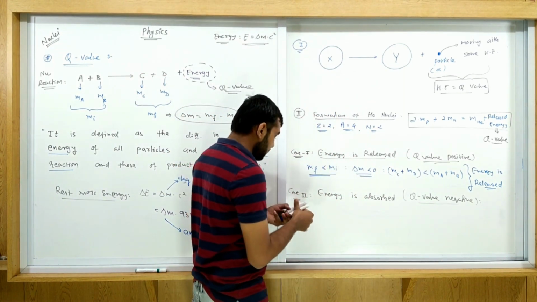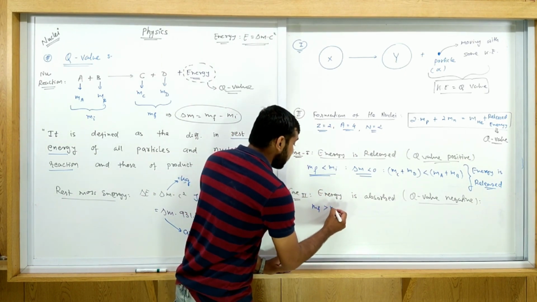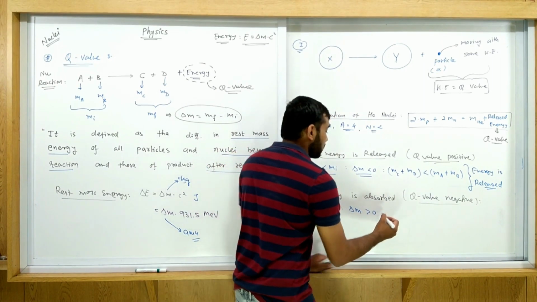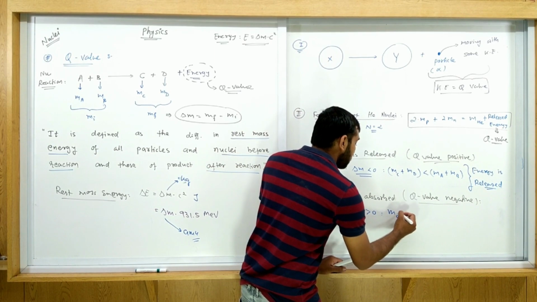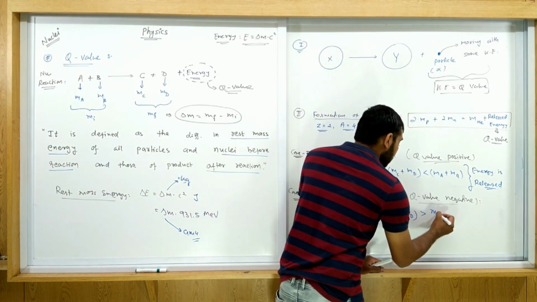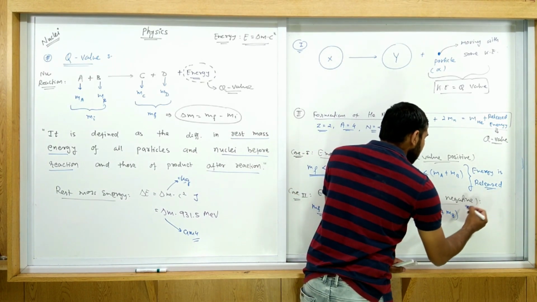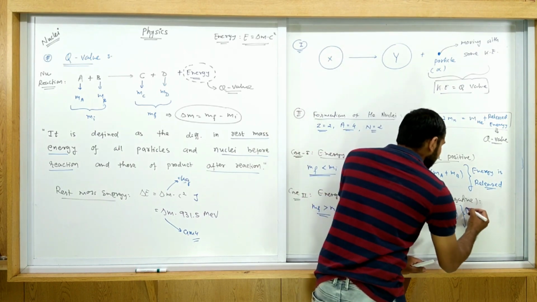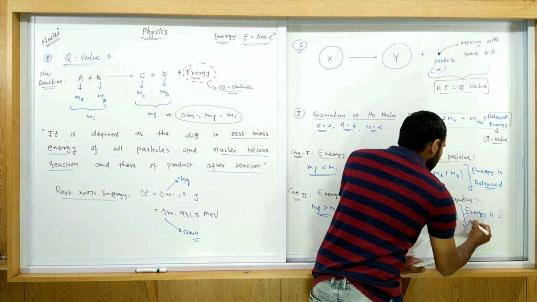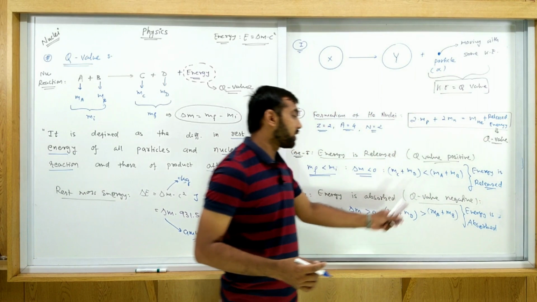So exactly the opposite case. M final is greater than M initial. It means delta M is greater than 0, meaning mass of C plus mass of D is greater than mass of A plus mass of B. In this case the energy is absorbed, and we call Q value negative.